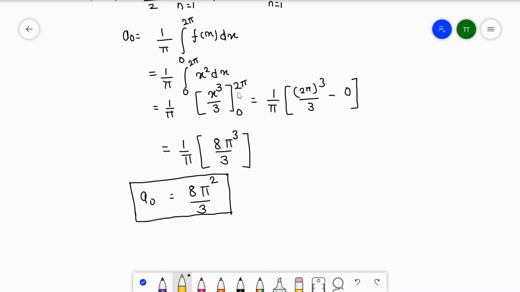First we put the upper limit. So the upper limit is 2 pi, so 2 pi cube divided by 3 minus, the lower limit is 0, so we will put 0. 2 pi cube is 8 pi cube divided by 3. 1 upon pi is already there. So it will be equal to 8 pi square by 3.